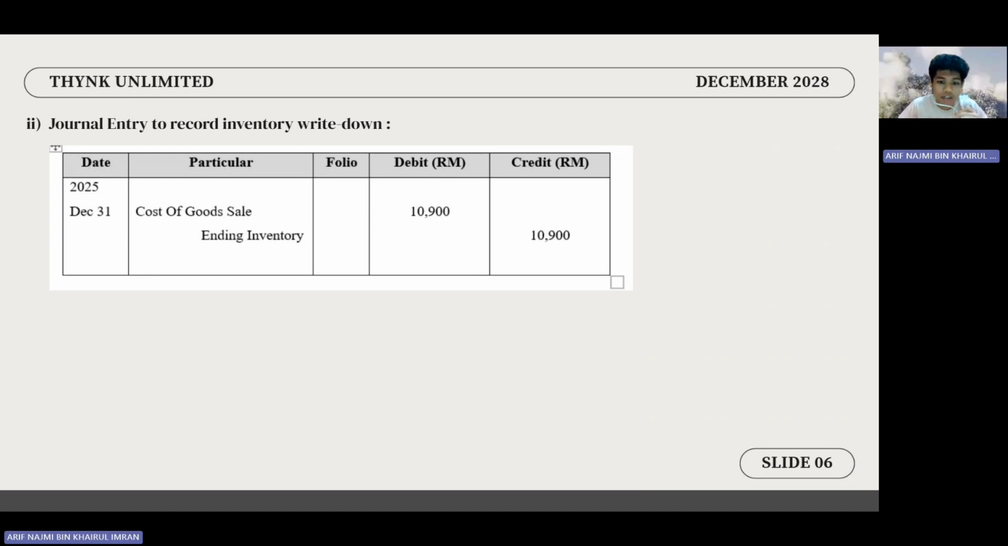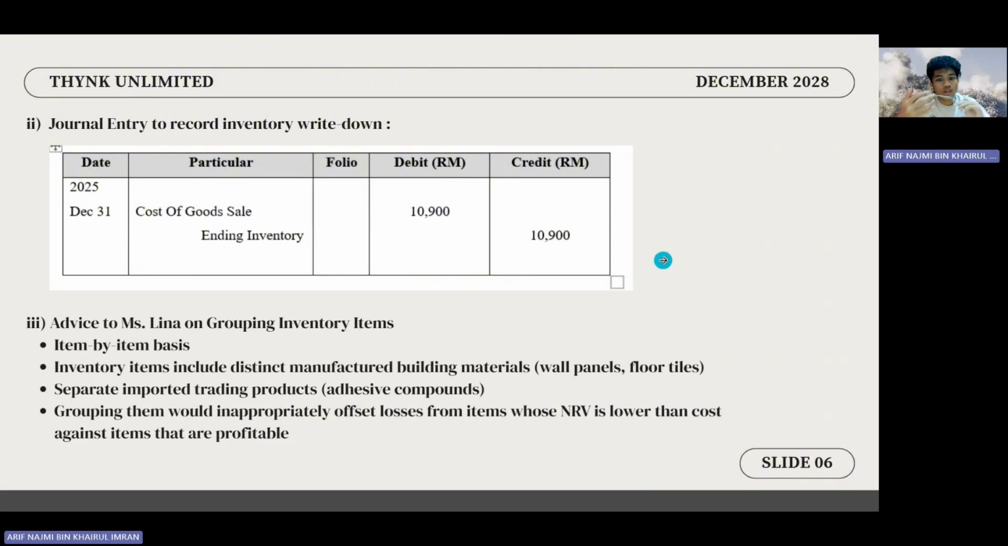rather than its inflated historical cost. And also, Miss Lina also asked whether she could group these inventory items together when performing this assessment. Our strong advice to her is no. She must continue using an item by item basis.